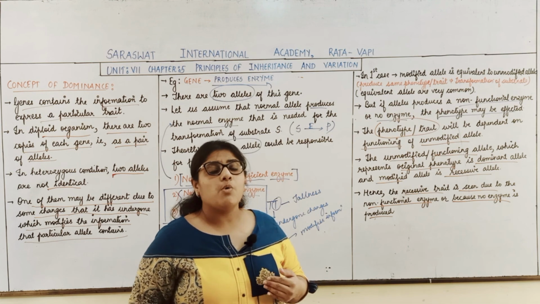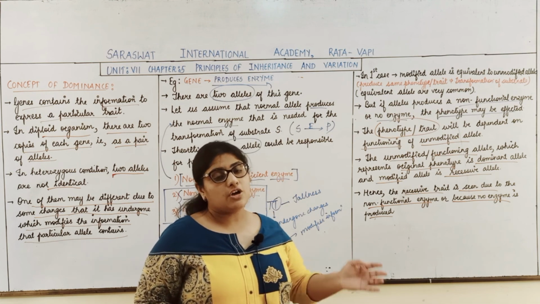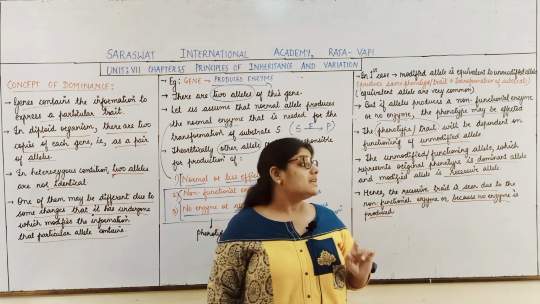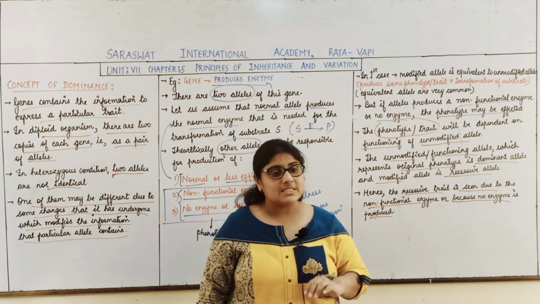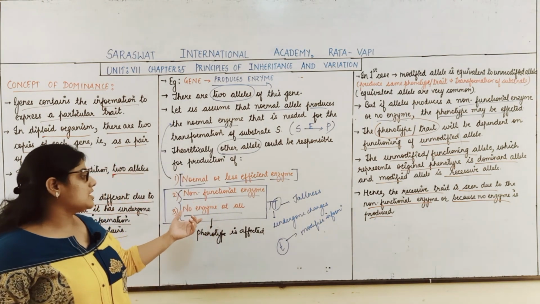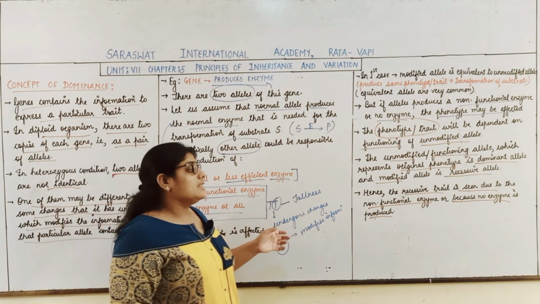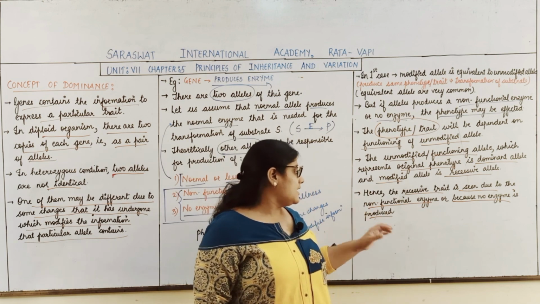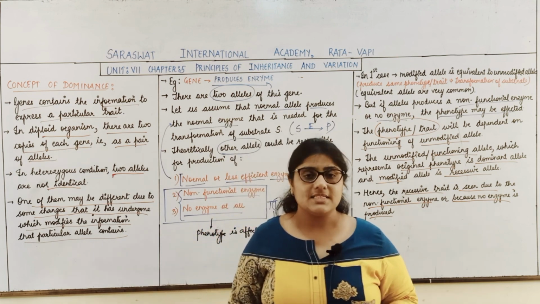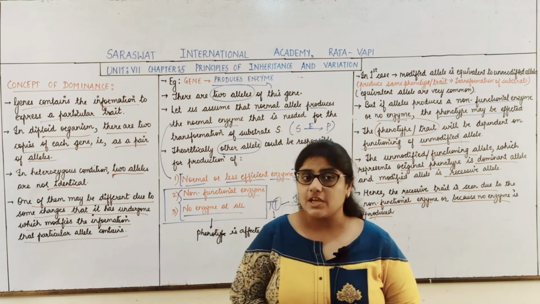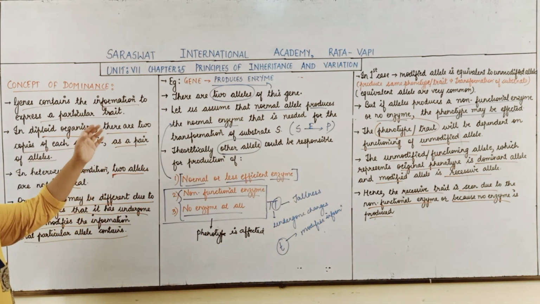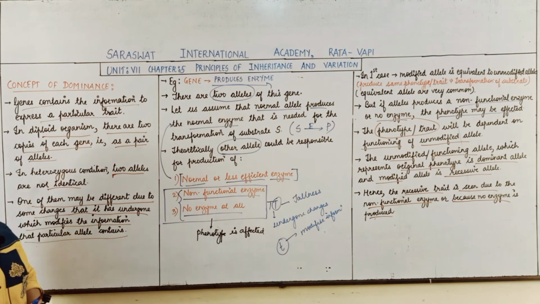In our condition, what is the original phenotype? Conversion of the substrate into product. And the modified allele is called the recessive allele. And students, the recessive trait, the recessive character, that is here no functional enzyme or no enzyme at all, will be seen when both the genes are which type of genes? Recessive genes. So students, here we have studied the concept of dominance, taking the gene for the production of an enzyme as an example.